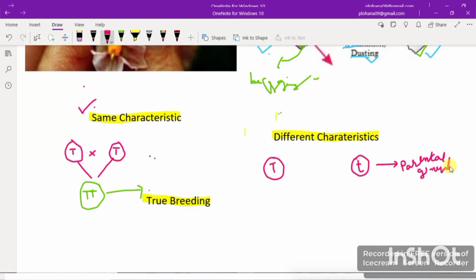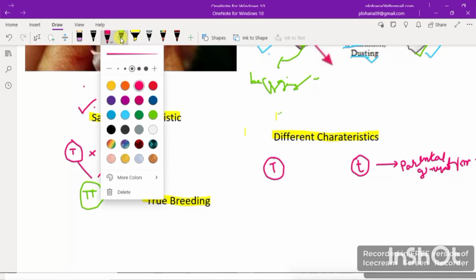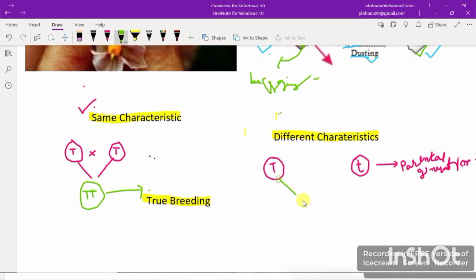This is the parental generation. So resulting of these, the offspring. Wait, let me mark here. Resulting of this will be what? Will be Tt. So the offspring will also be tall, because this T will be dominant over this t.